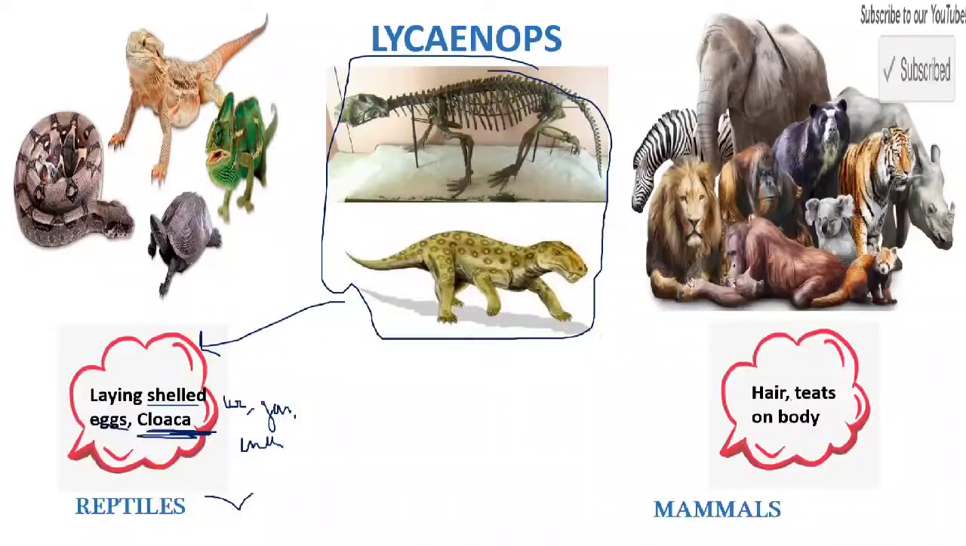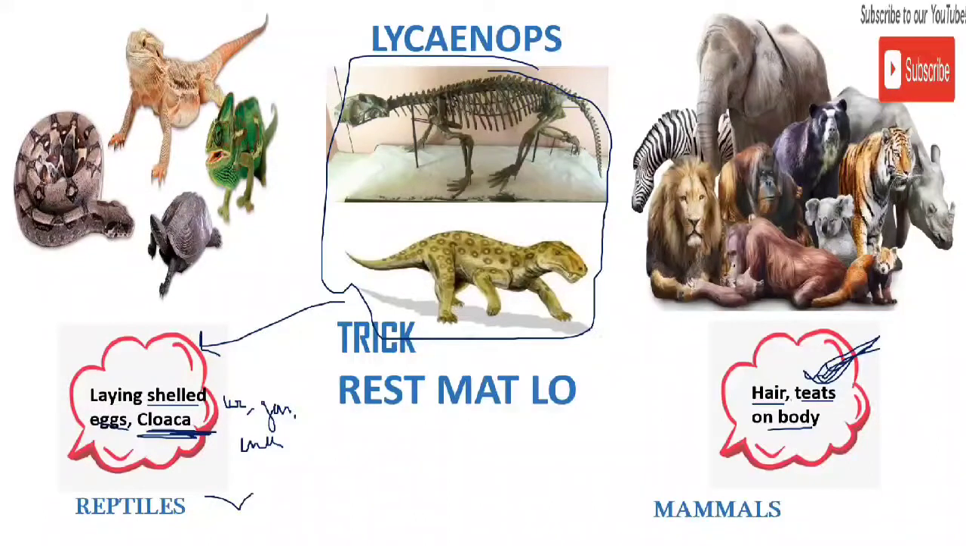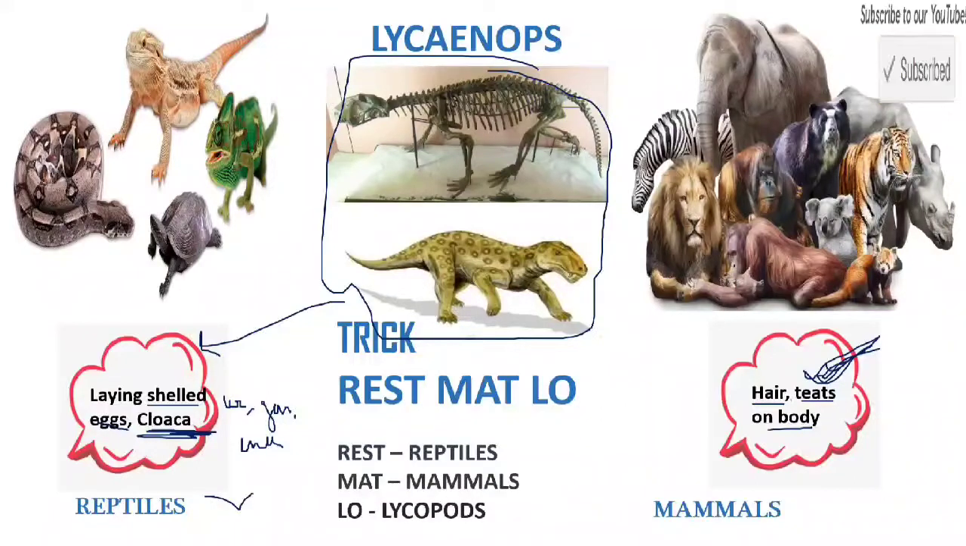Here are the characteristic features of mammals: teats on the body. Teats meaning the nipples on the body. That is also a characteristic feature of mammals. So for this the trick is "rest mat lo". You have to study, you should not take any rest, you should crack NEET, so rest mat lo. From rest it's reptiles, from mat it's mammals, from lo it's Lycaenops.